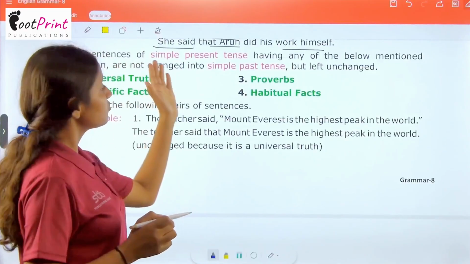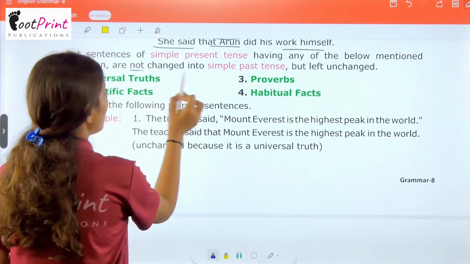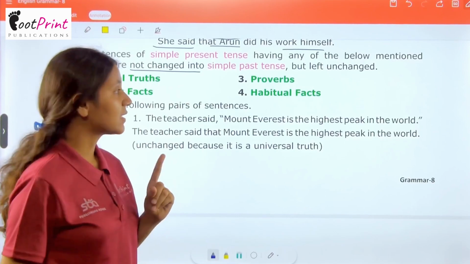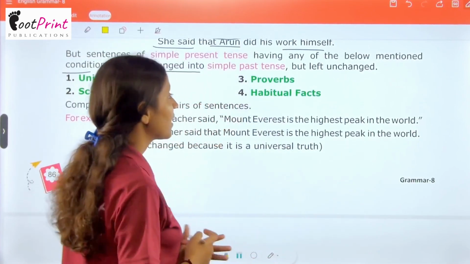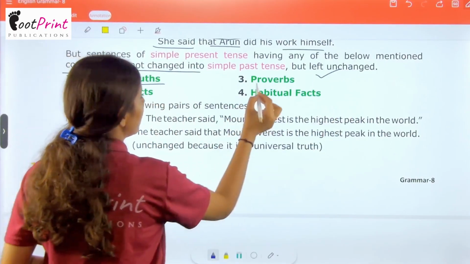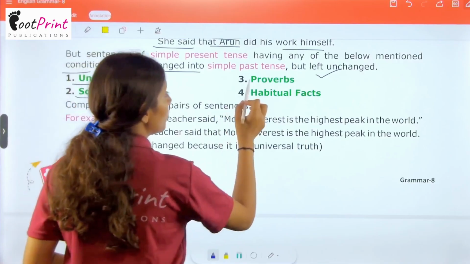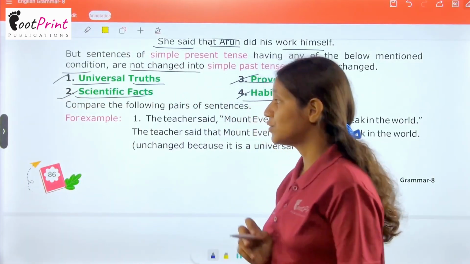But sentences of simple present tense having any of the below mentioned conditions are not changed into simple past tense. If these cases occur, they will not change into simple past tense, but are left unchanged: universal truth, scientific facts, proverbs and habitual facts. These are the four things which will not change.